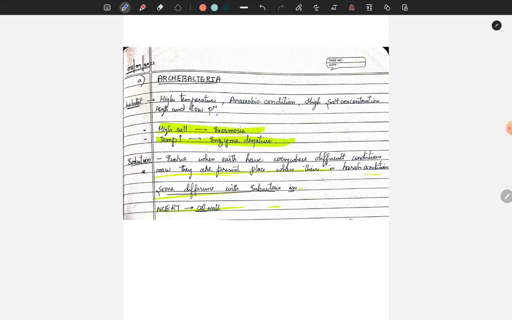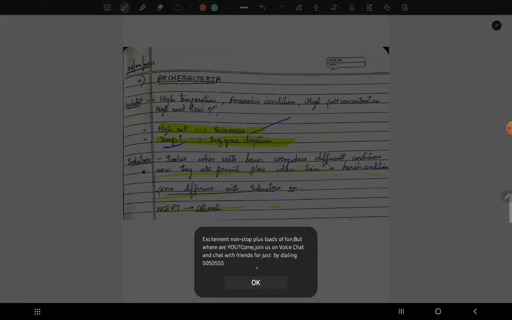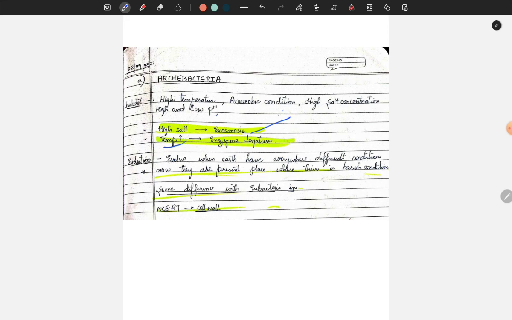With high salt, exosmosis occurs; with high temperature, enzymes denature. They evolved when Earth had difficult conditions everywhere, and now they are present in places with harsh conditions. Some differences from eubacteria are in NCERT. That is a major difference between eubacteria and archaebacteria, guys. Take a note of that.